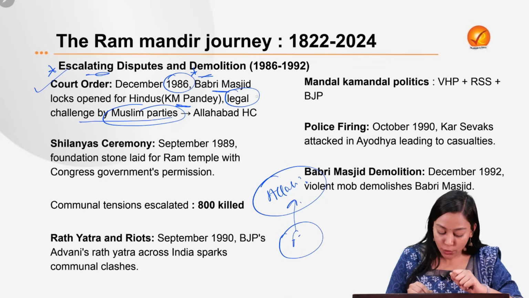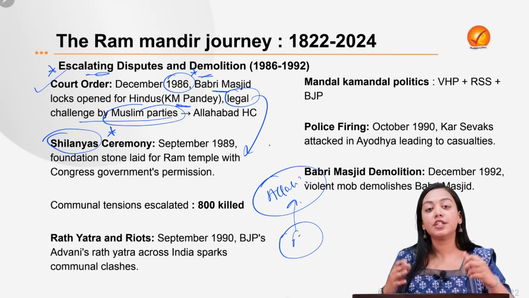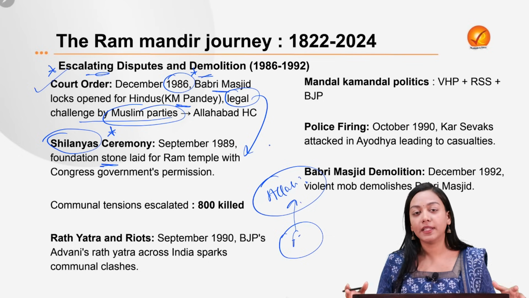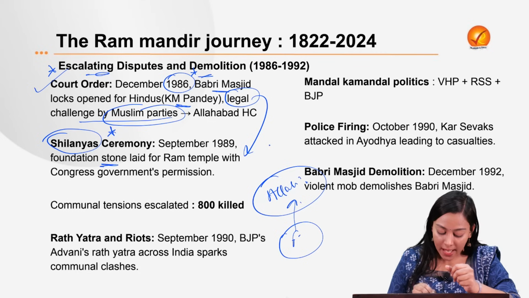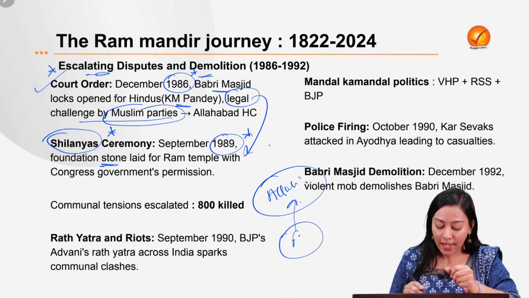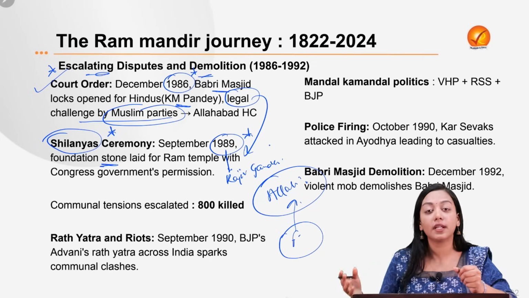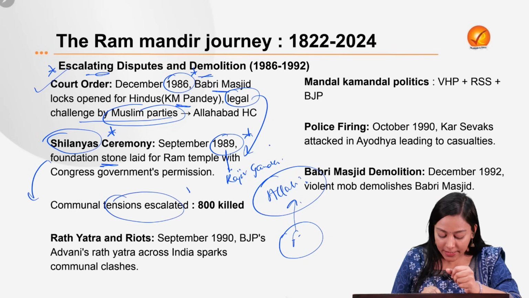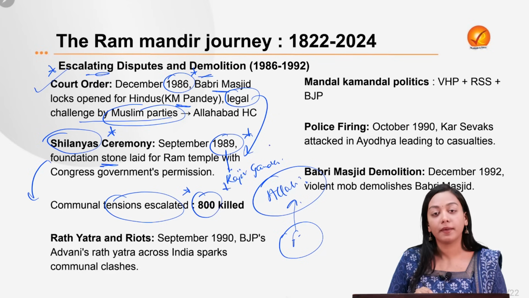When the Hindus were given the right, they were very happy and they held the Shilanyas, or the stone foundation laying, of the Ram Mandir near the sanctum of Babri Mosque. This happened in 1989, and actually this was supported by the then Rajiv Gandhi government. The Rajiv Gandhi government gave the order to perform the Shilanyas ceremony, because of which communal tensions escalated drastically in this region, killing up to 800 people.